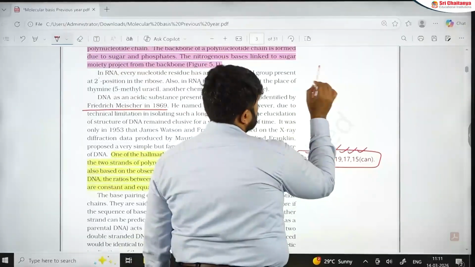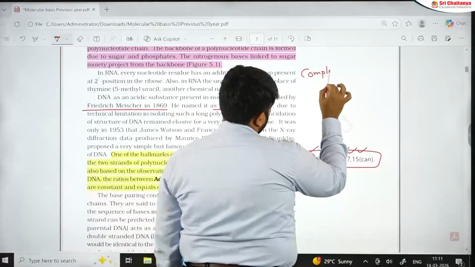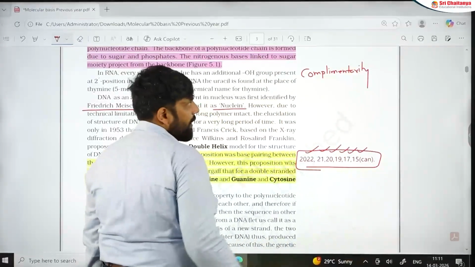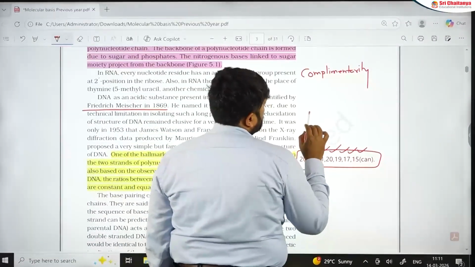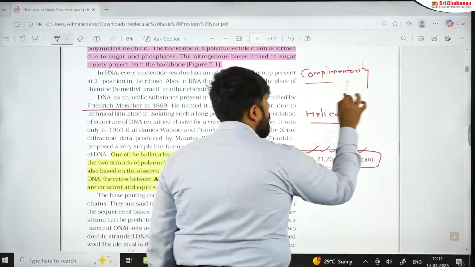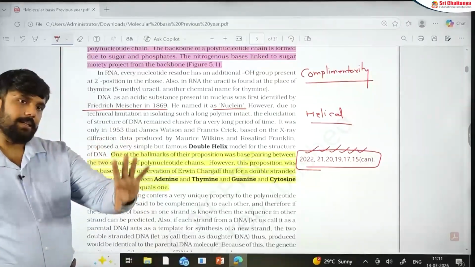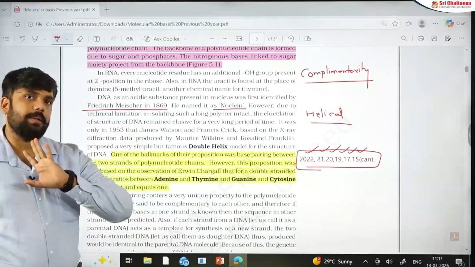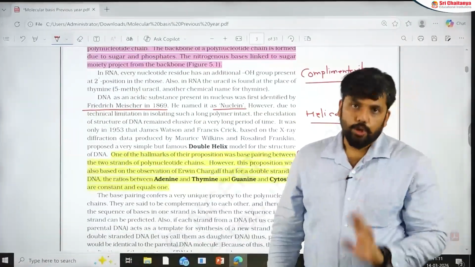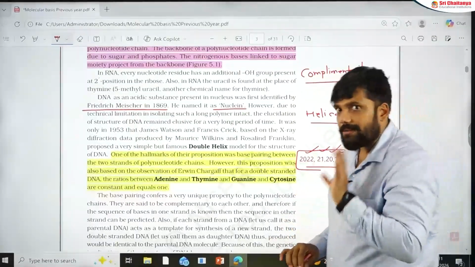Remember that when it comes to the two parts, one is called complementarity of bases and another part is going to be helical structure. Now, there is a small difference that has appeared in the question. If somebody asks that Francis and Crick based their DNA double helical model on what? It was the work of Franklin and Wilkins also. At the same time, it is the work of Irwin Chargaff also, on which it is based.